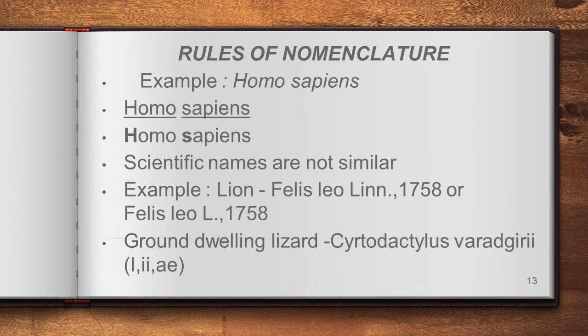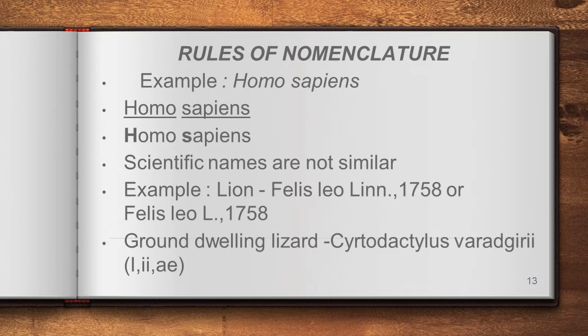And the next one. When one scientist publishes the name for one organism, his name also will be included after the species name. For example, the lion. The lion's scientific name is Felis leo. But this name was first published by Carolus Linnaeus.